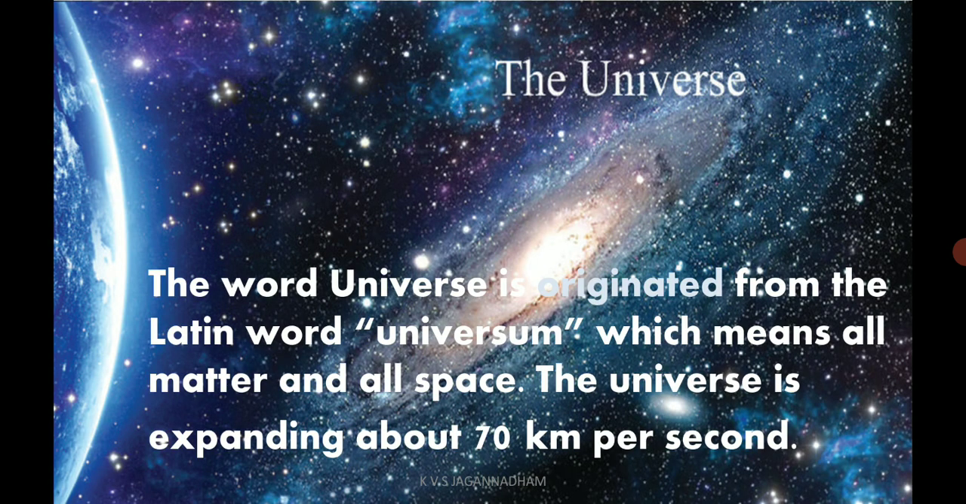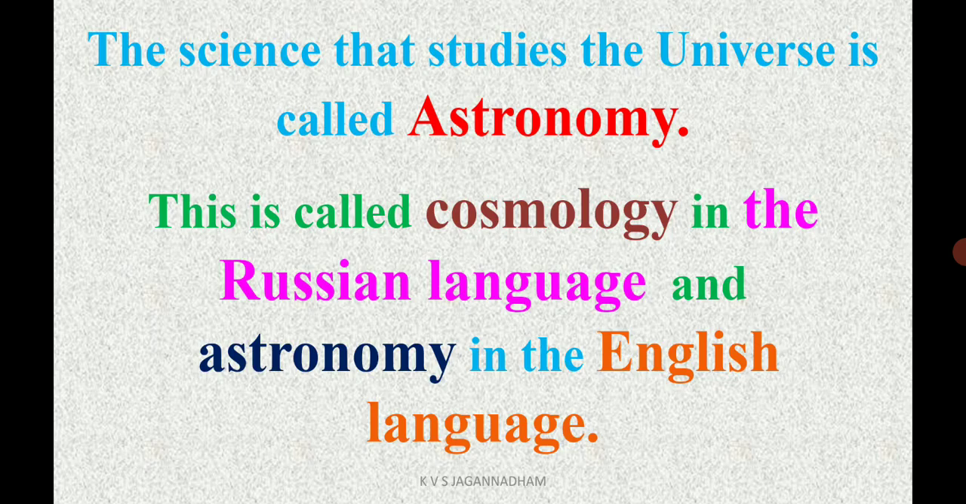So what is meant by universe? How did it originate? First of all, about the word universe: it originated from the Latin language. Universe is the English term derived from universum, a Latin term. What is the meaning of universum? It means all matter and all space. The universe is expanding at 70 kilometers per second. See here.